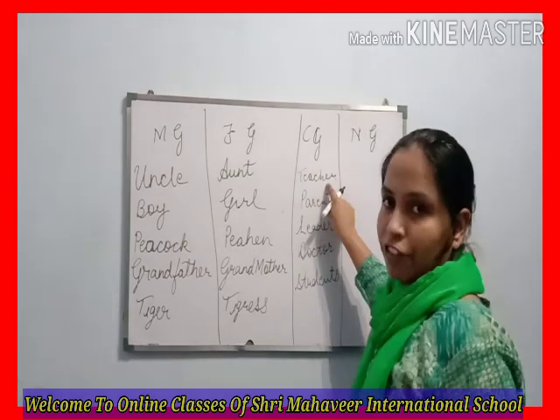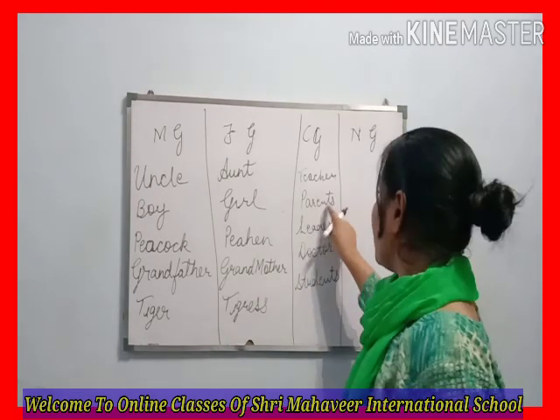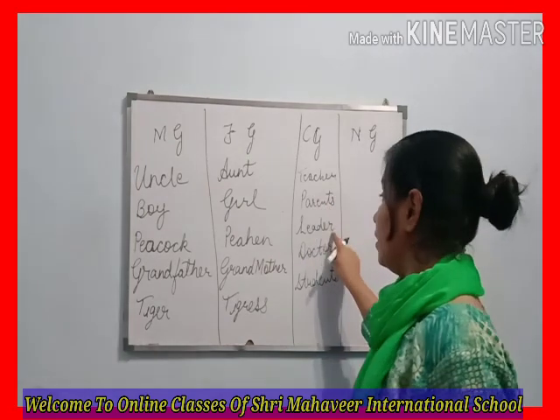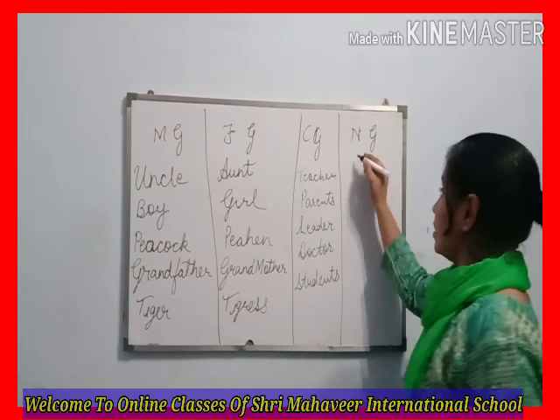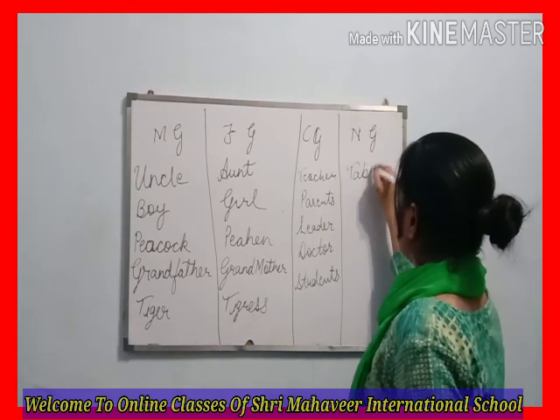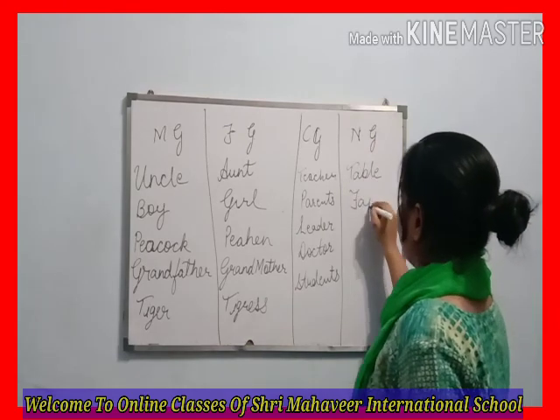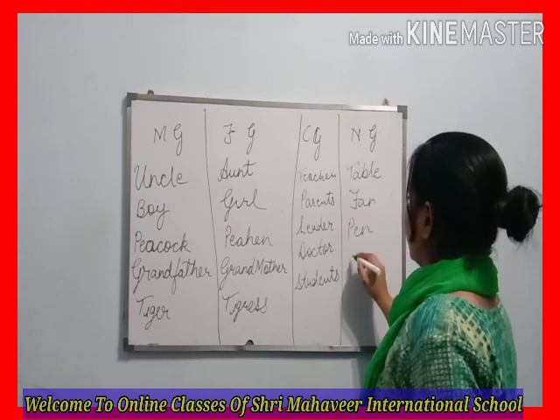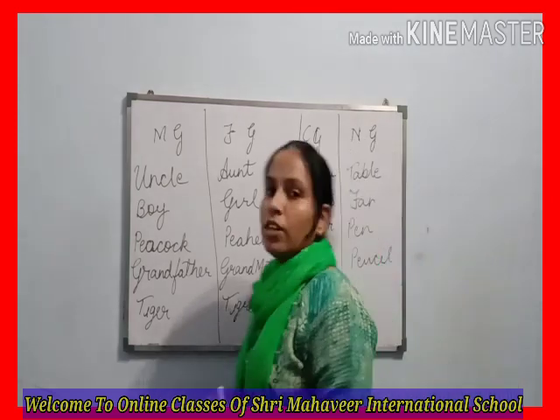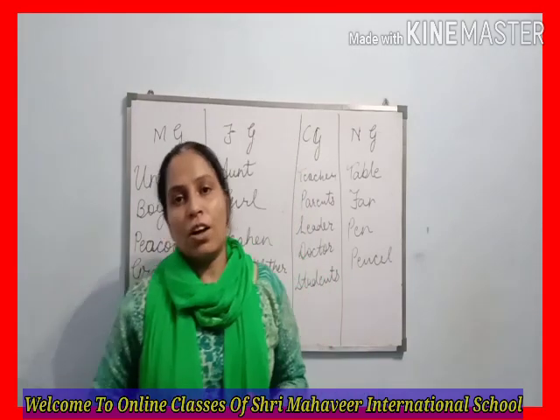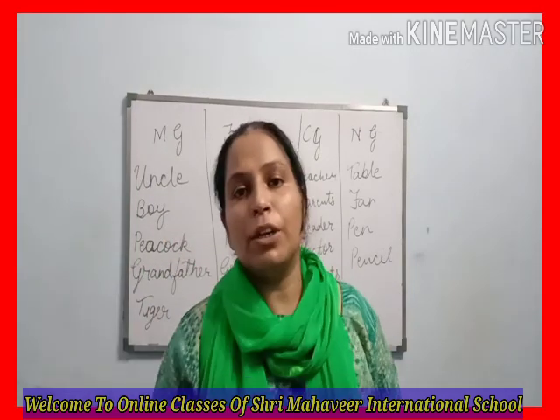A teacher may be male or female, you can say sir and ma'am. Parents may be a common gender, leader, doctor and students. Now come to the last, neuter gender, that is table, fan, pen, pencil. So students, this is the topic of your syllabus, chapter number 2, noun.